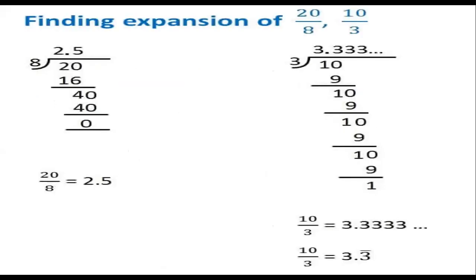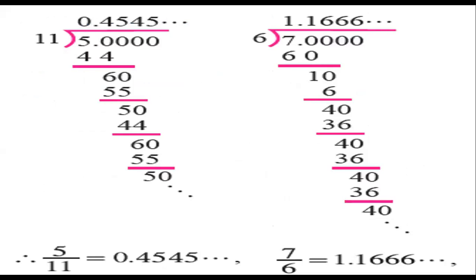Okay. Keep video hidden. Now, I am giving you one more example, children. 5 divided by 11. If you continue that, in the previous sum only 3 was repeating: 3, 3, 3, 3, 3. One digit repeating.